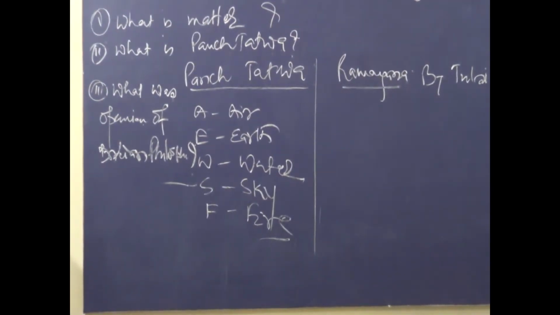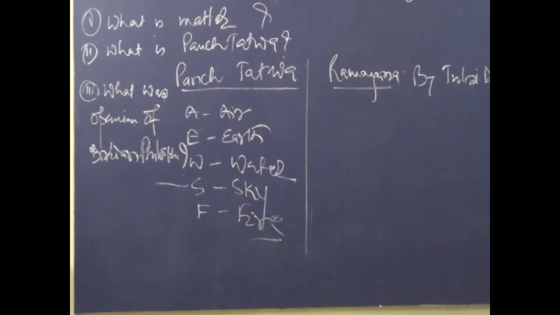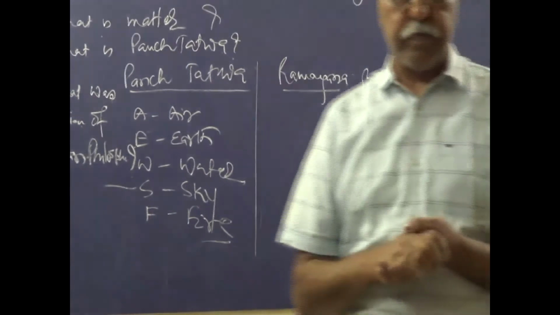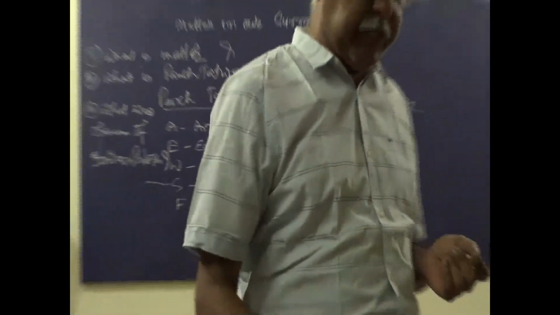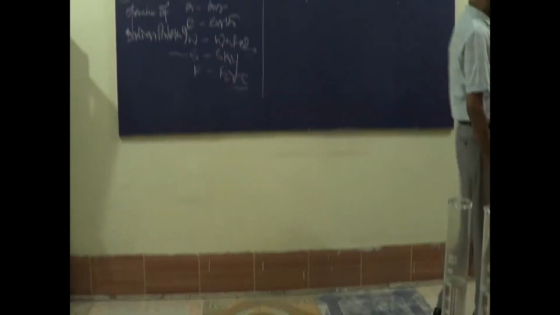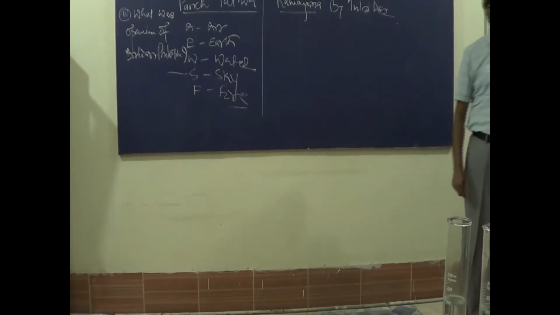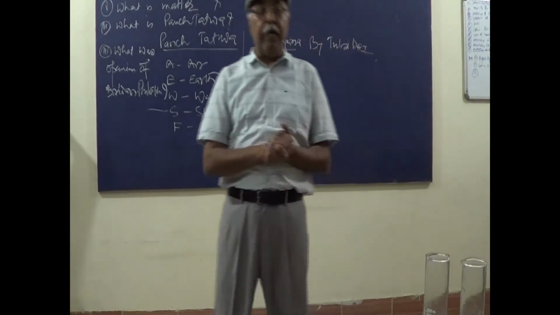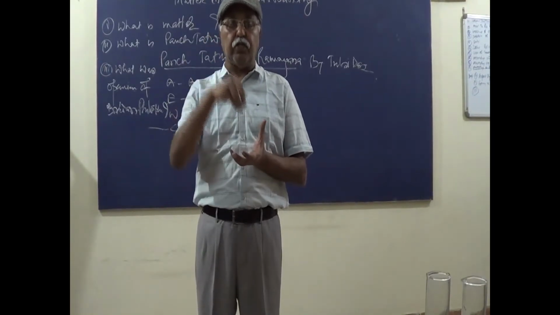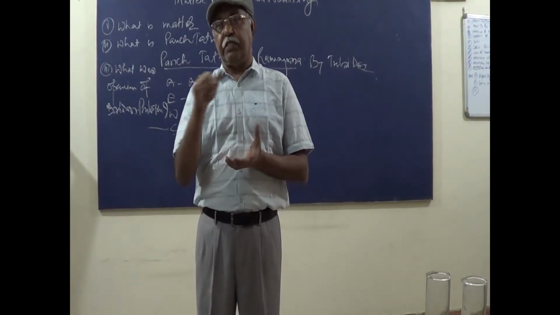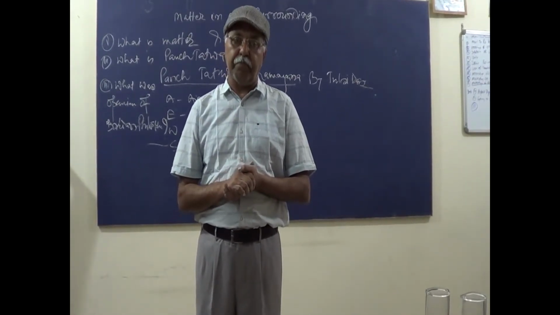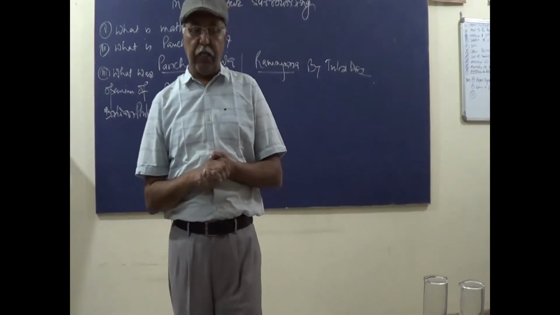Now we will discuss the first, that matter is made up of particles. How matter is made up of particles, we will show you now. By using an activity, according to your book, this activity is numbered 1.1 in your chapter. Here we will take a fixed volume of water, dissolve salt in it and stir it. We will see whether the level of water rises or remains the same. We will do this activity. Now children, please watch.